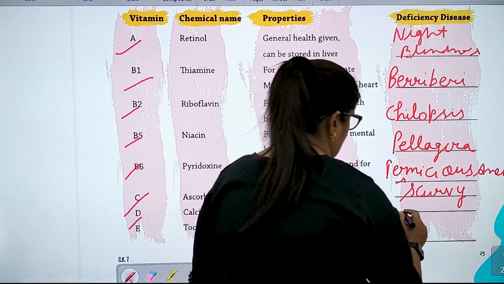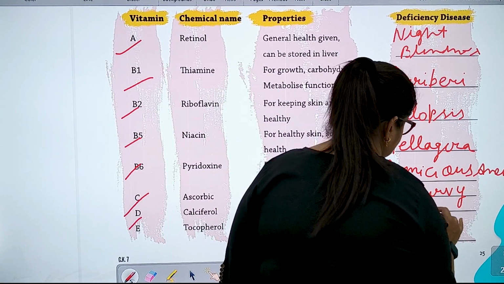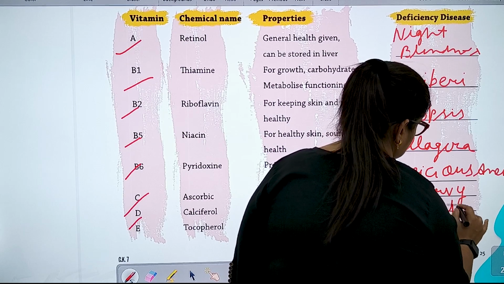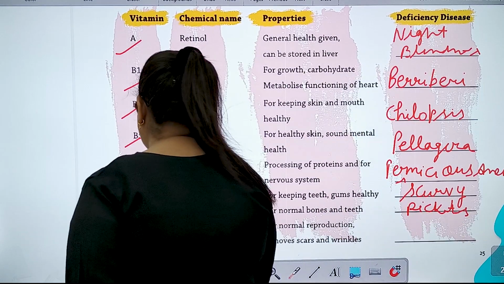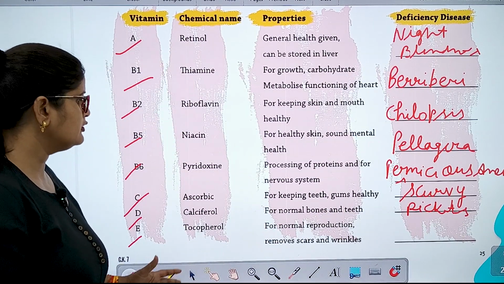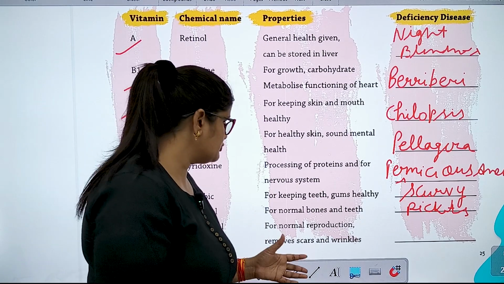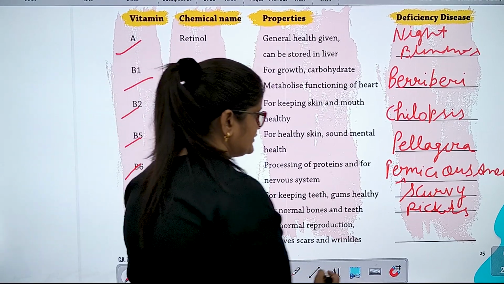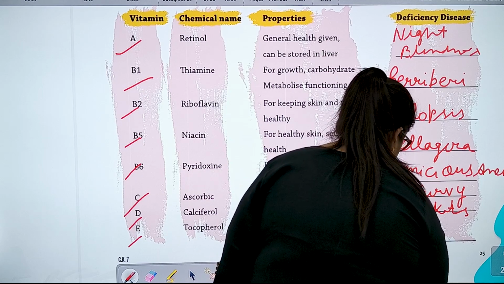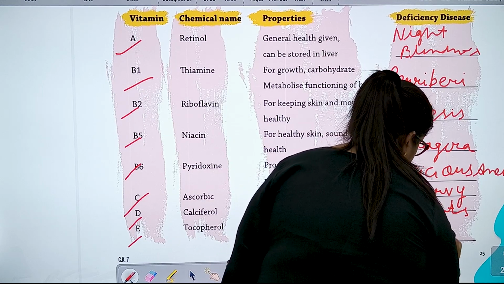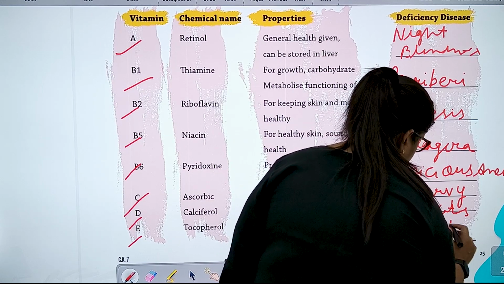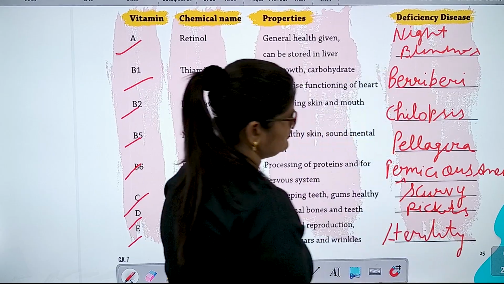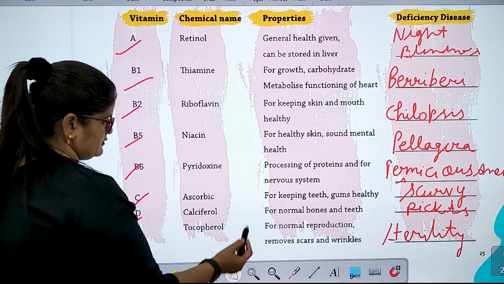Rickets. E. Tocopherol for normal reproduction, removes scars and wrinkles. Sterility.